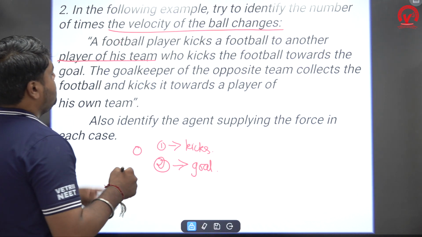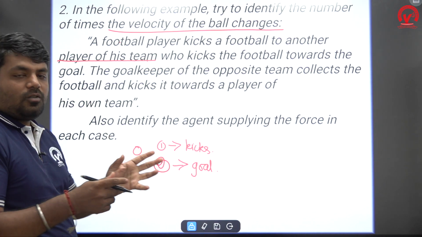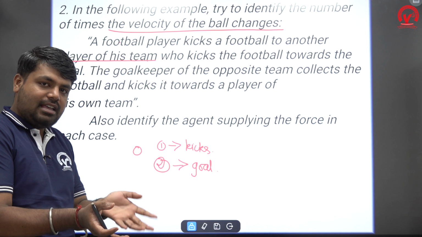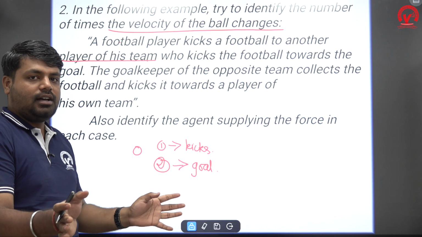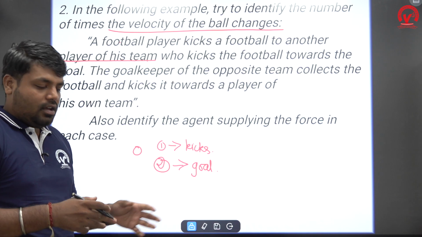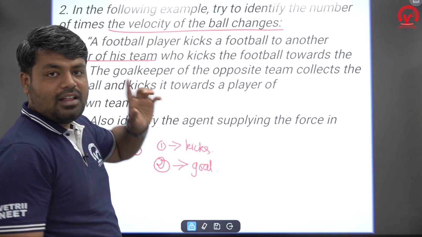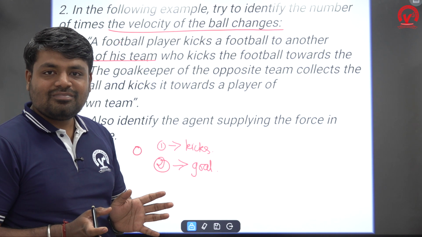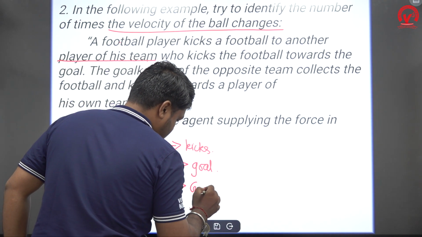Next, the goalkeeper of the opposite team collects the football. The goalkeeper will try to block the ball, right? So the ball is blocked. The question is the velocity of the ball. The velocity comes to 0, right? So the goalkeeper changes the velocity. Goalkeeper, third time.